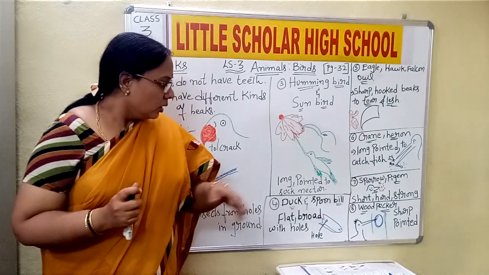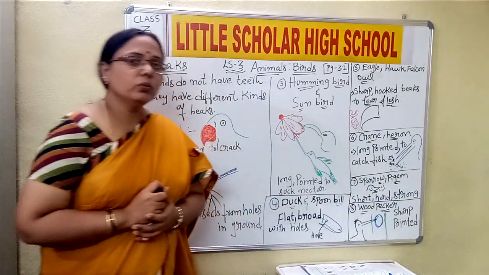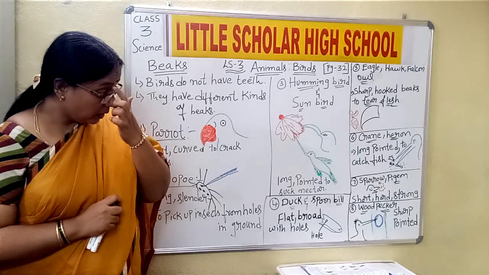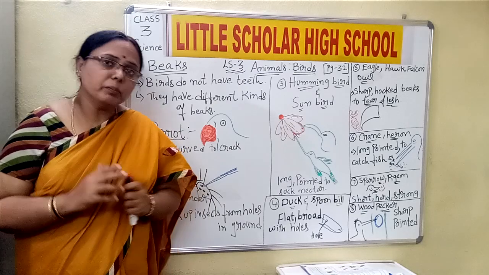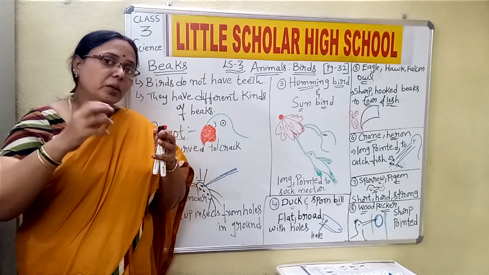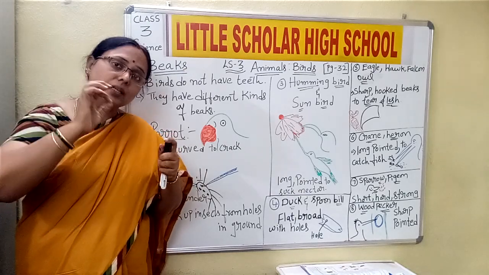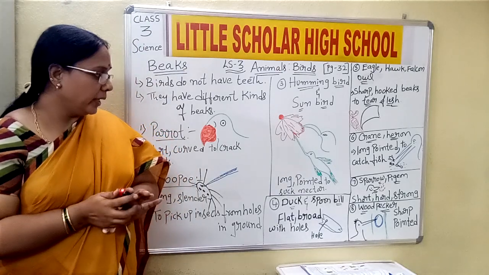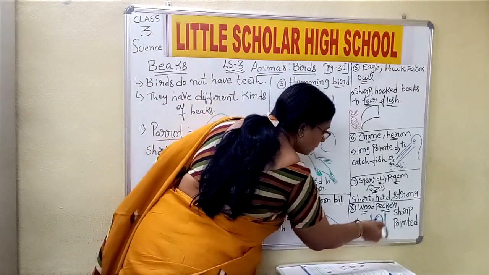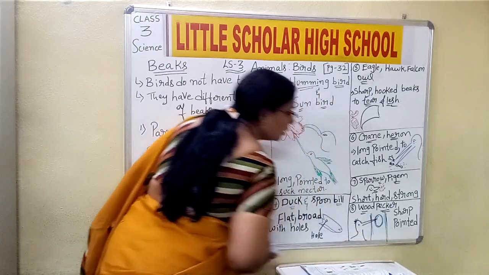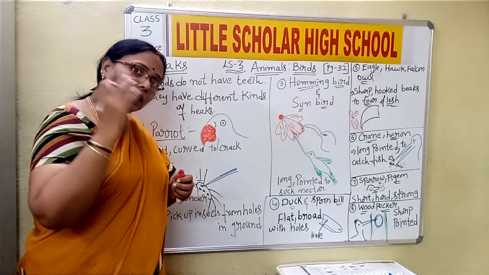Okay, now we shall talk about the eighth one, that is the woodpecker. Woodpecker, from the name only we can make out. Woodpecker means a bird which penetrates its beak deep into the wood and makes a hole. For example, consider this as a tree, where on the tree the bird will make a hole and it feeds on that.